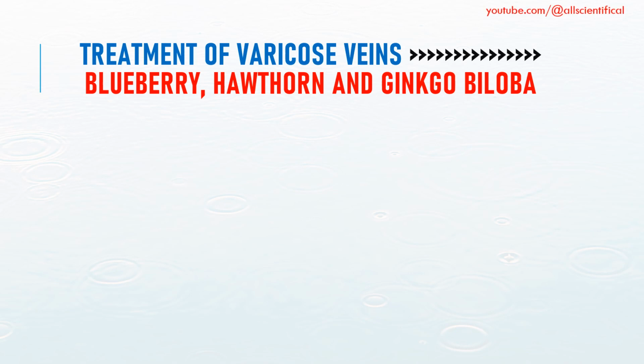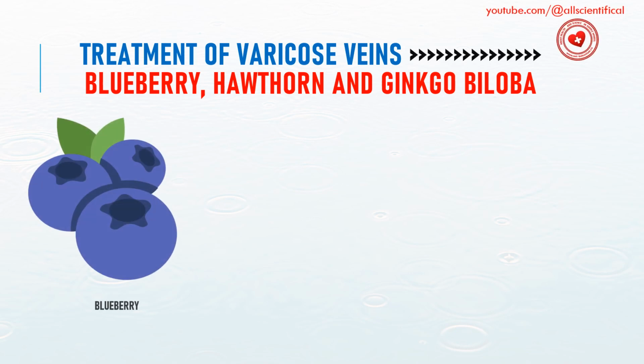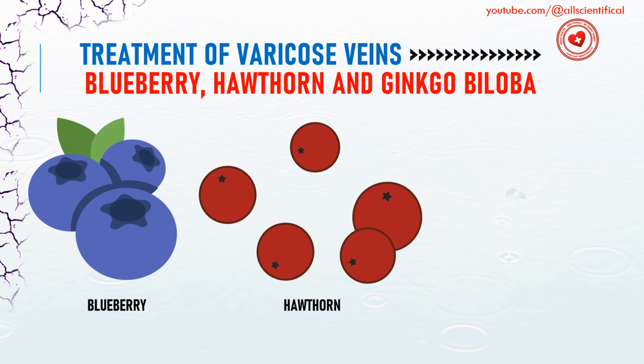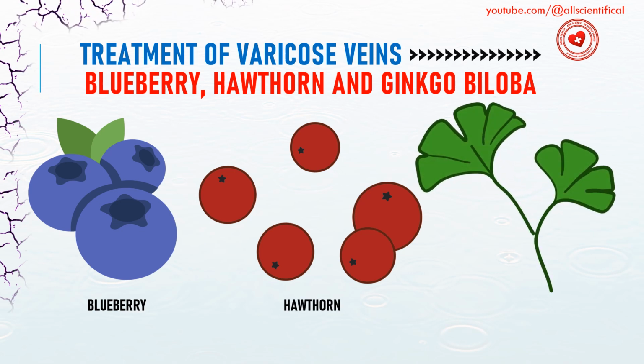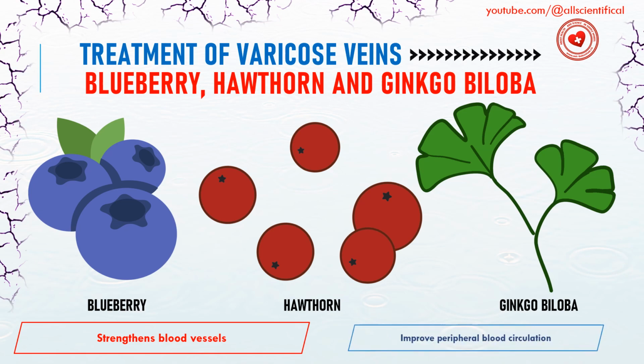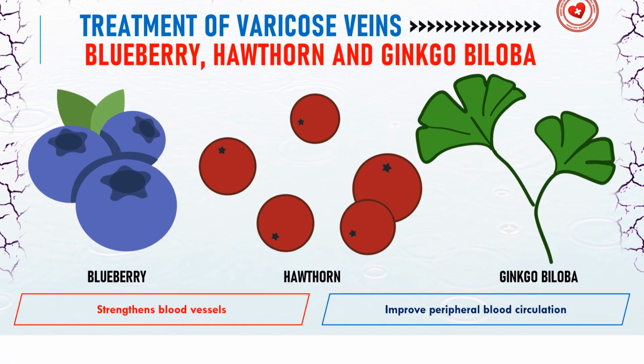Treatment of varicose veins: blueberry, hawthorn, and ginkgo biloba. There are many different natural remedies based on herbal ingredients for the treatment of varicose veins. The following medicinal plants are characterized by a strengthening effect on blood vessels: blueberry, common hawthorn, ginkgo biloba. These same plants improve peripheral blood circulation.